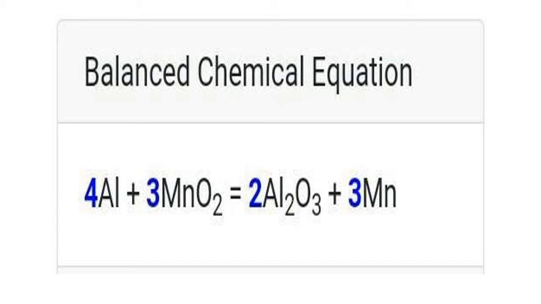Okay, right. And these processes where aluminum is employed as a reducing agent, with a lot of energy given out, such reactions are called the aluminothermite process, or simply the thermit process. Sometimes they will ask in the examination what is meant by the thermit process.